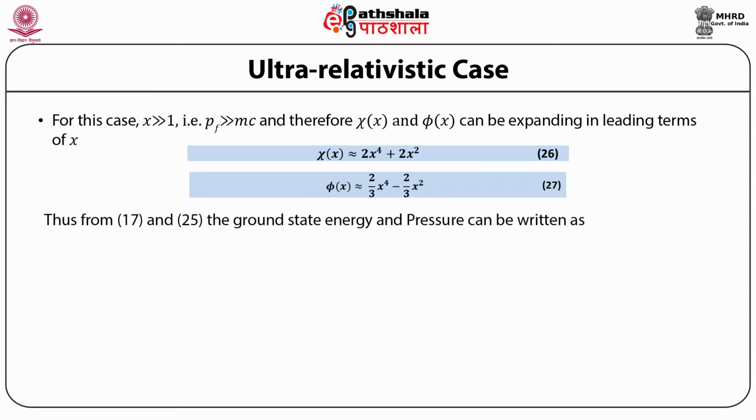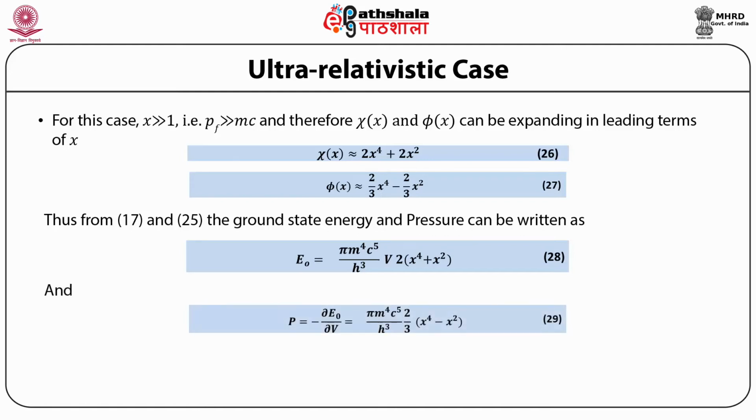Thus from 17 and 25, the ground state energy and pressure can be written as E0 is equal to π m⁴ c⁵ divided by h³ V times 2 into (x⁴ plus x²), and P is equal to the partial derivative of E0 with respect to V with a negative sign is equal to π m⁴ c⁵ upon h³ into (2 upon 3 x⁴ minus x²).